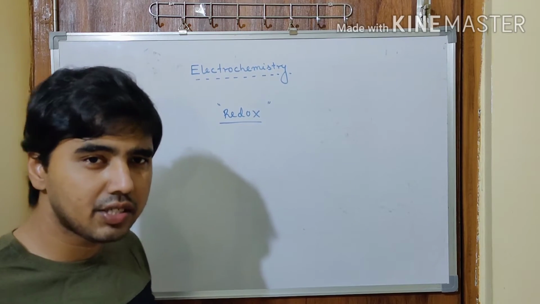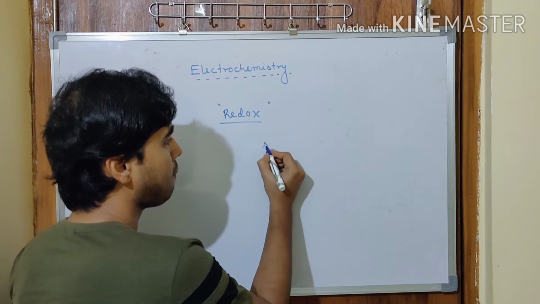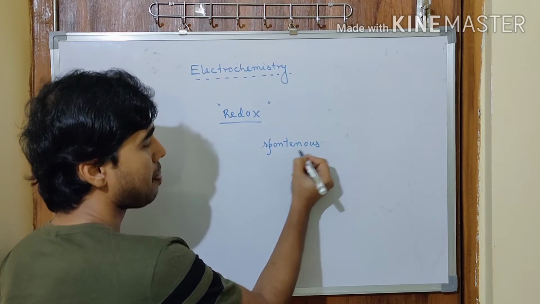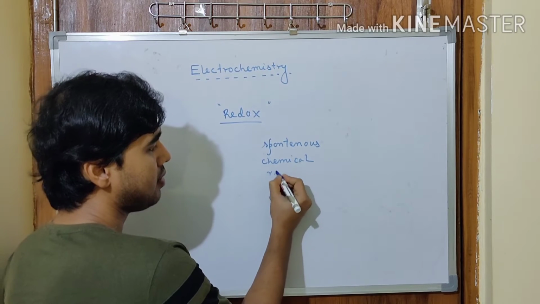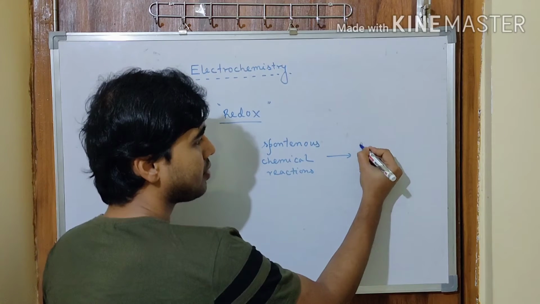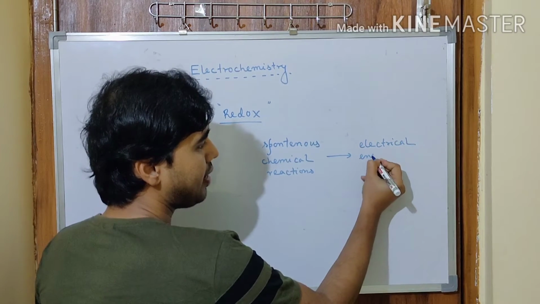So first thing first, as I have said, we are going to use spontaneous chemical reactions to generate electrical energy.